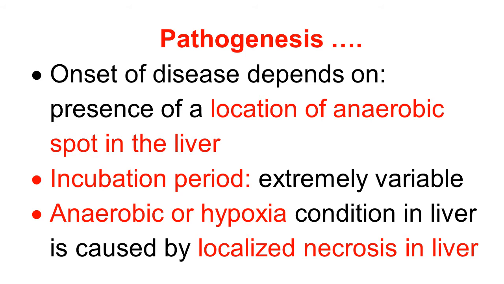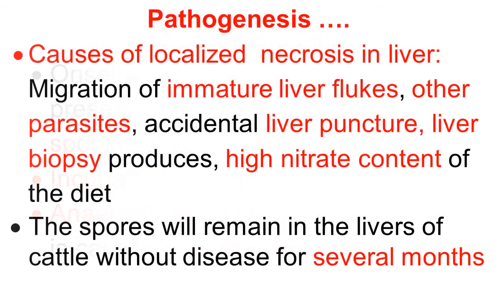Localized necrosis in the liver, in a particular part, place or the whole liver, develops anaerobic or hypoxic condition and proliferation of the organism Clostridium. We have seen that disease occurs when there is localized necrosis in the liver.